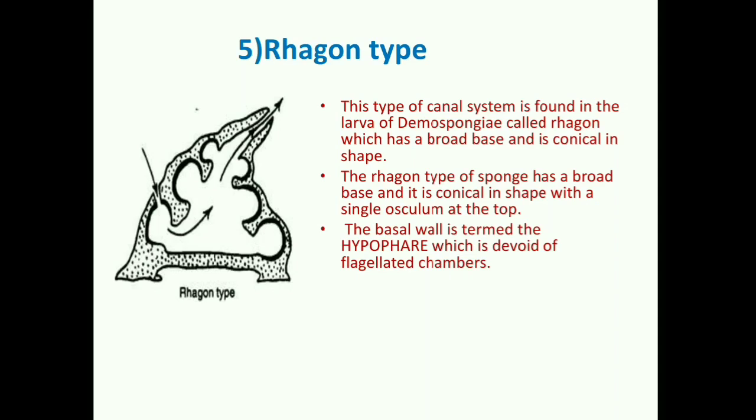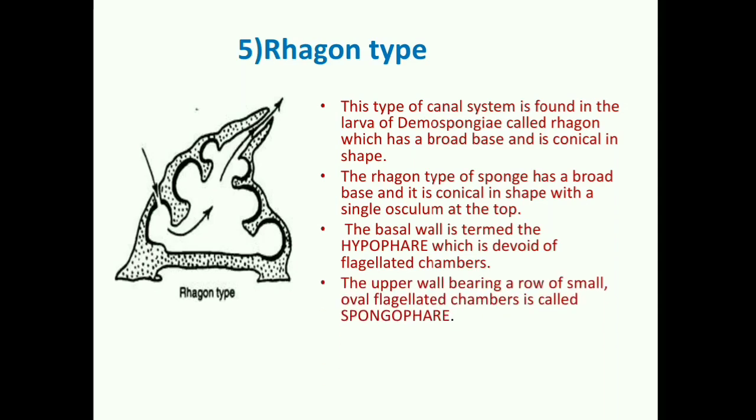The basal wall of the Rhagon, we call it the hyposphere, which does not have flagellated chambers, while the upper wall, which bears oval flagellated chambers, we call it the spongiosphere. So the hyposphere is the basal wall without flagellated chambers, and the upper side walls, the vertical walls, we call the spongiosphere, which bear oval flagellated chambers.